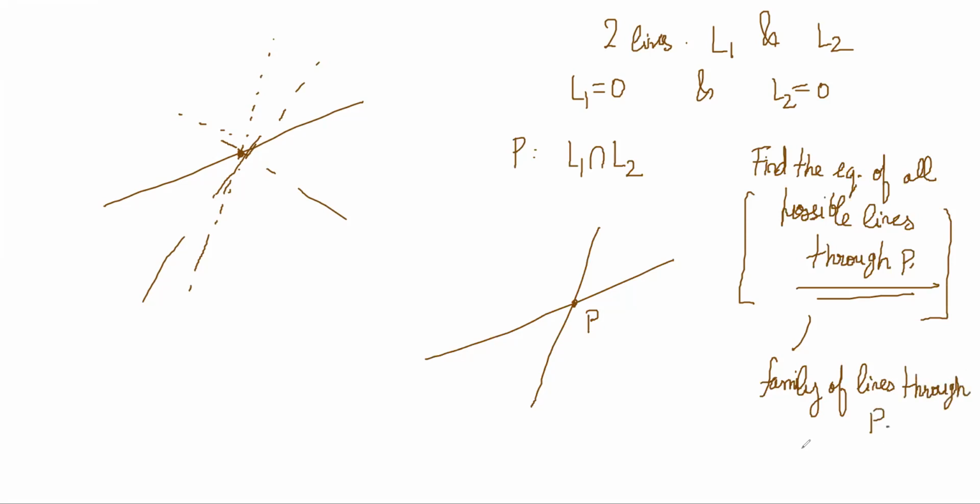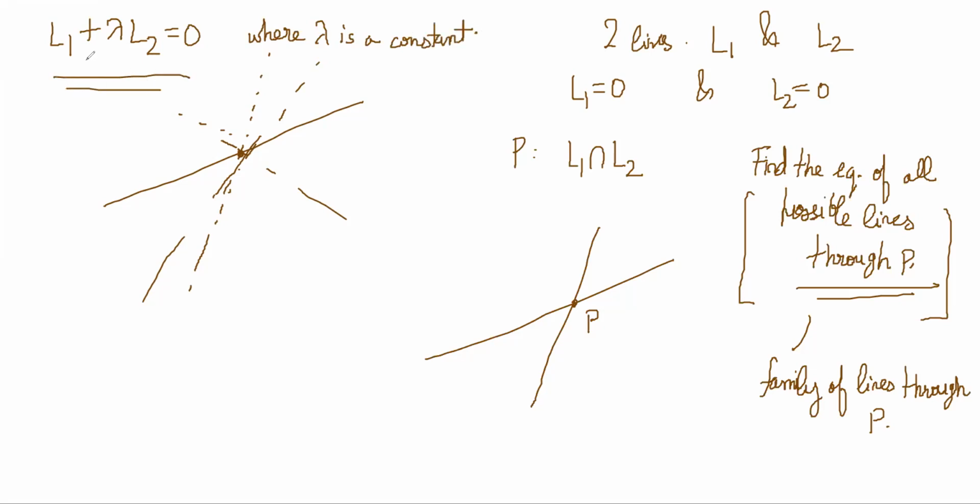So what I will suggest is that this equation L1 plus lambda L2 is equal to 0, where lambda is a constant, is the required equation of all possible lines through P. Now, why is that true? We can easily see why it is true, because think about the point P, right?